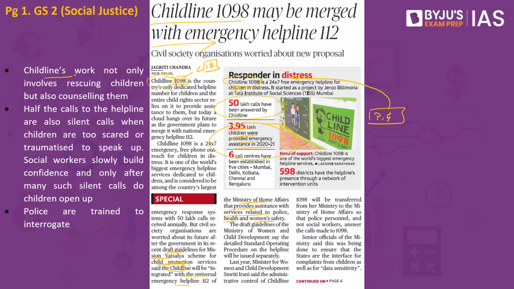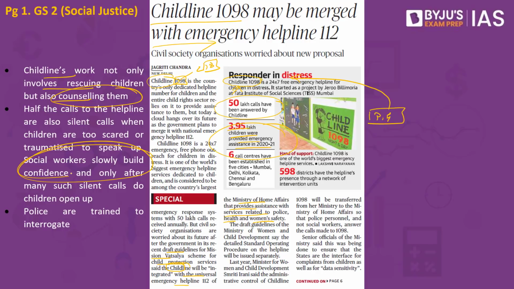Children's work not only involves rescuing children but also counseling them. Initially, these children will be a little reluctant. They may not open up. They'll remain silent for a number of days, and over a period of time, social activists would be able to empathize with the cause of the children. They would be able to understand what a child is going through, and ultimately they would be able to provide assistance to this particular child. So this takes a lot of time to build that comfort zone for the child.